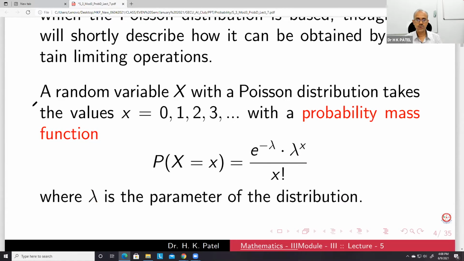So this random variable x with a Poisson distribution takes the values with this probability mass function.